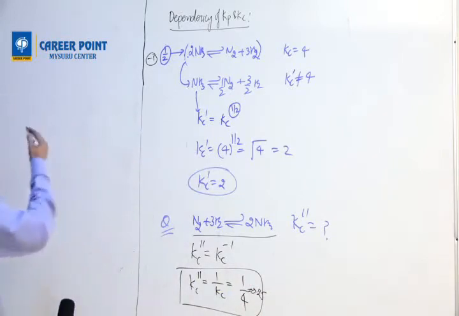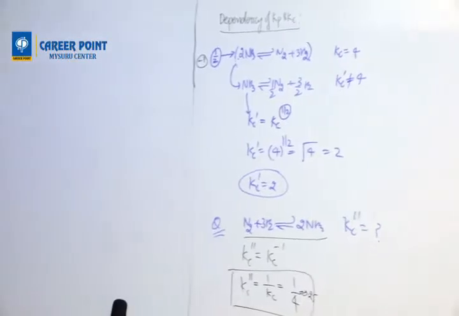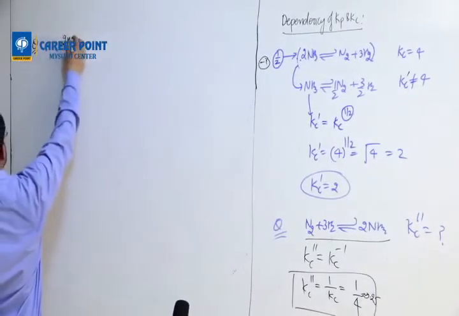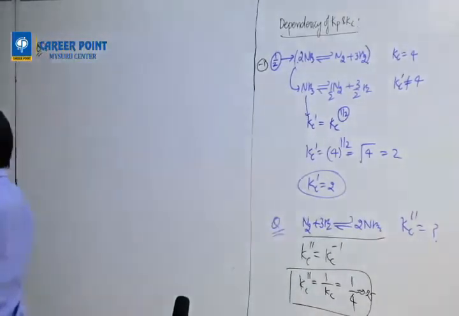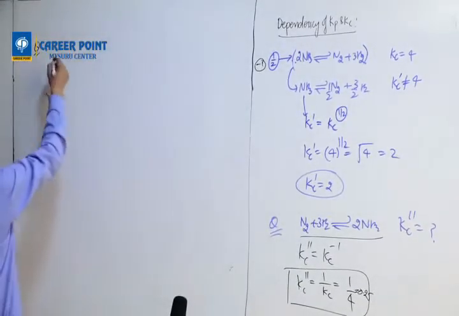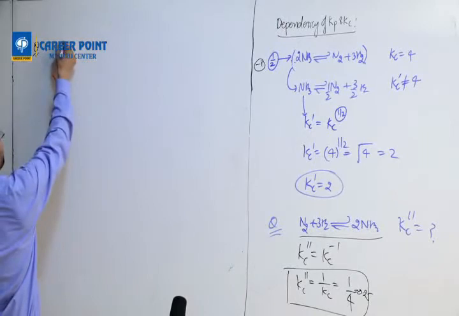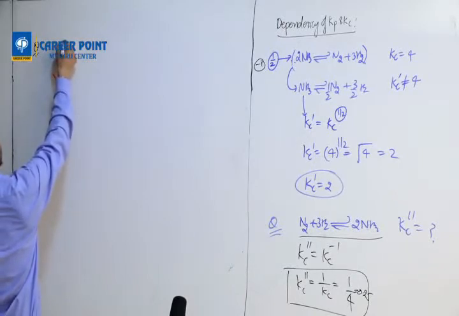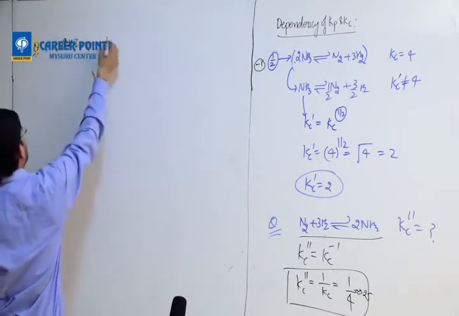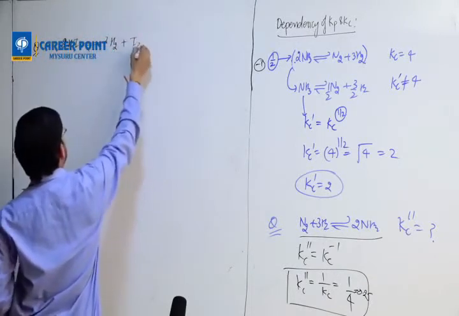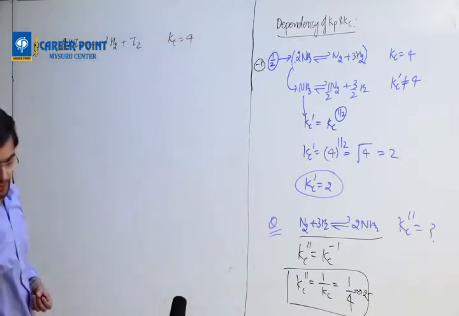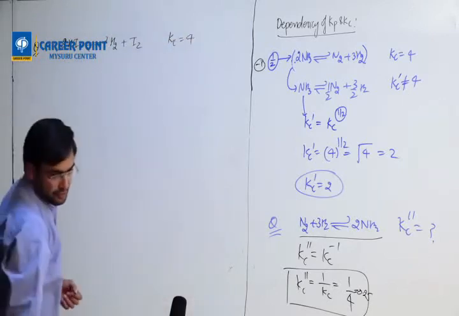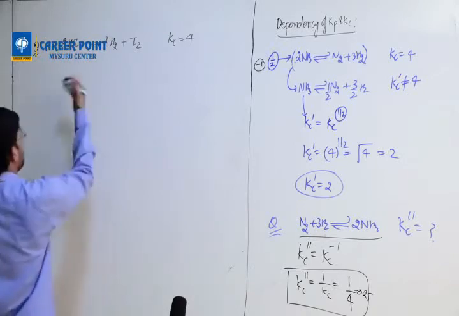Okay, so I'm going to write one question. You have to tell me the answer. One reaction is given to you, and you have to find the Kc.